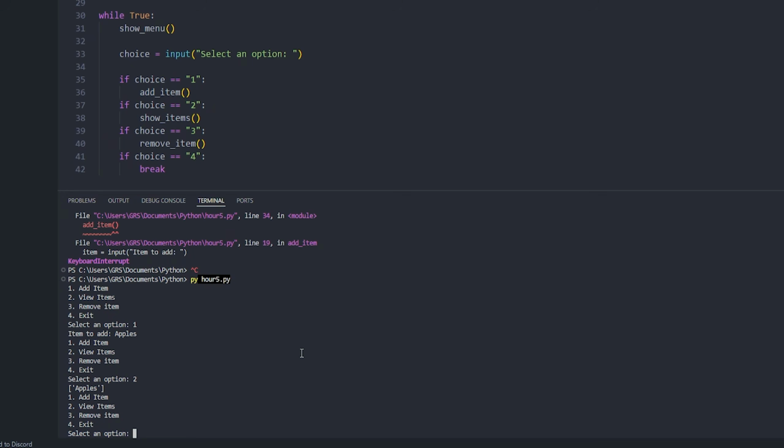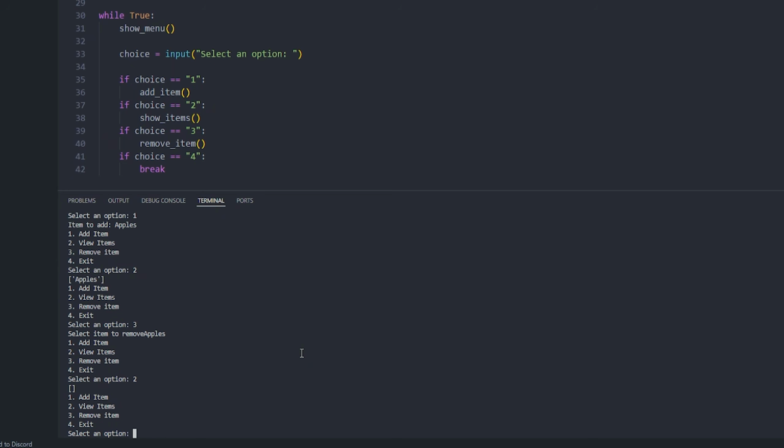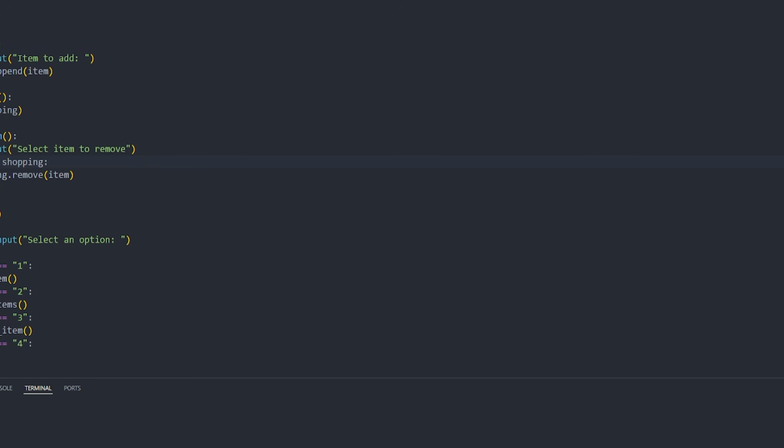So if we do view items, we can see the apples in the list, and then remove apples, and then view, and we can see the list is empty. Okay, and if we do 4, exit. Beautiful. Now we're on to the next hour.